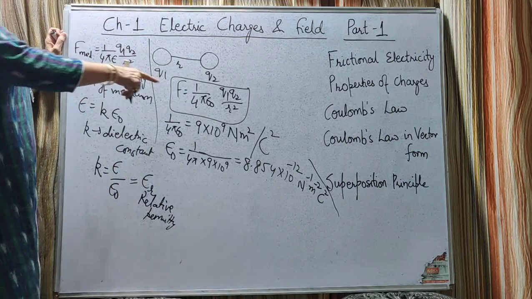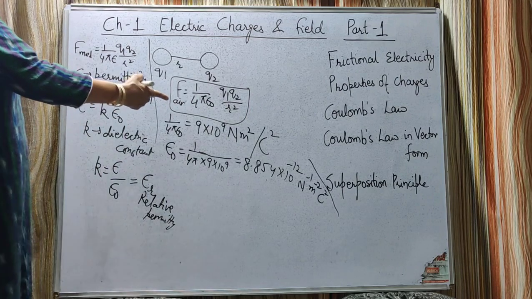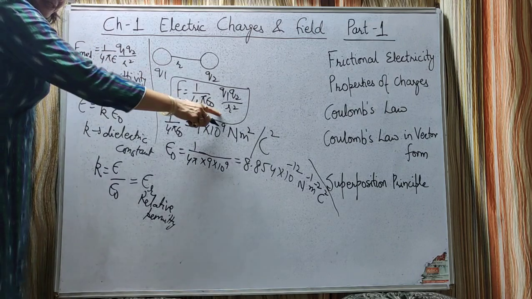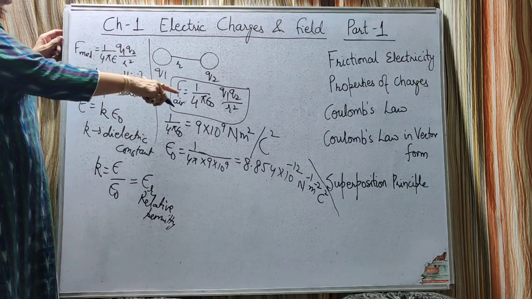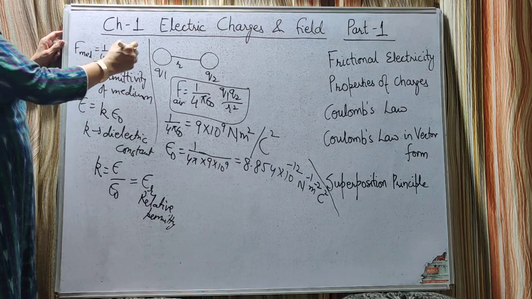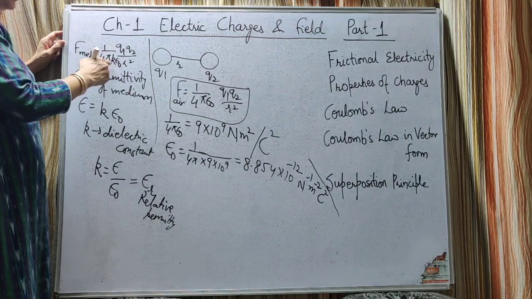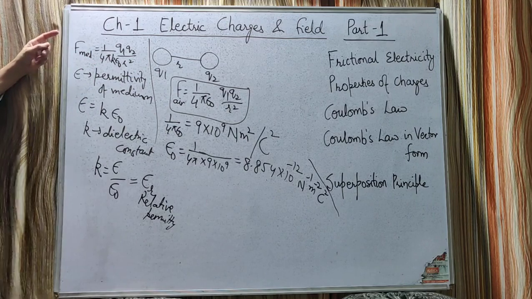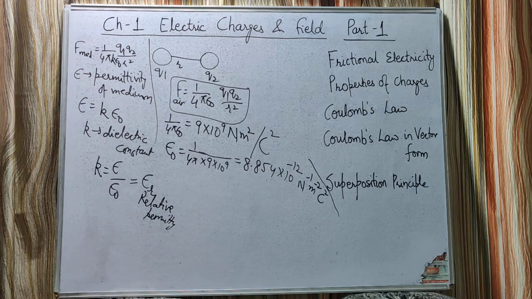Okay, in terms of force, this is the force when the charges are placed in free space, and when the charges are placed in a medium, the same charges at the same distance. First they are placed in air, then they are placed in the medium. Dividing these two equations, what do we get? This can also be written as 1 upon 4 pi, here I am writing it as K epsilon naught, because the permittivity of the medium is K epsilon naught. Now dividing these two equations, K is equal to the force in air to the force in medium.